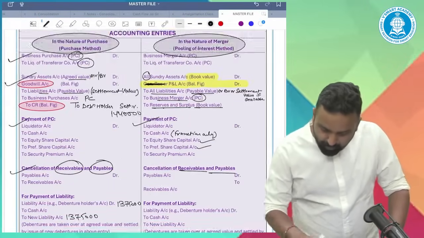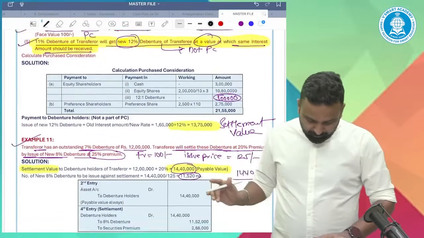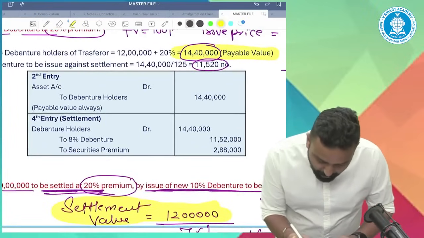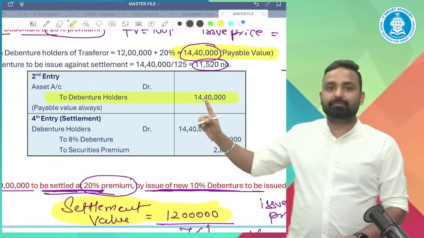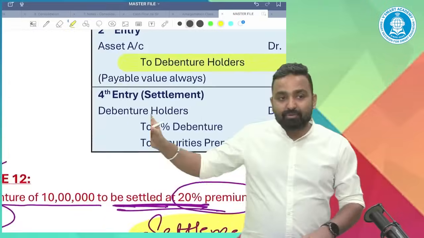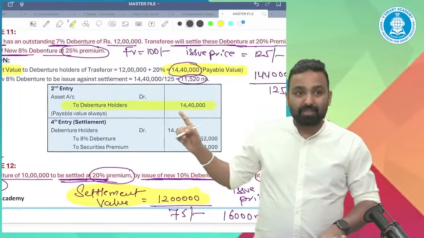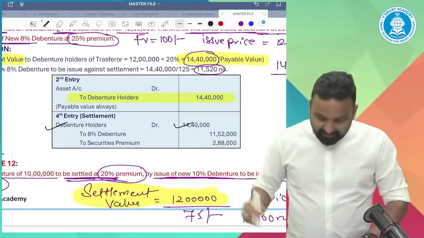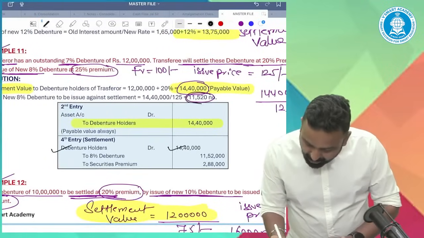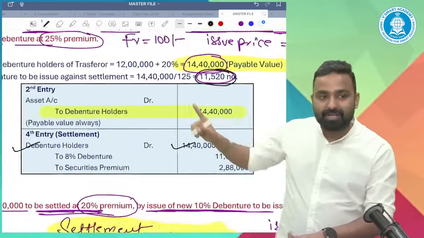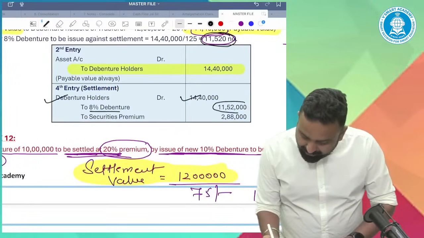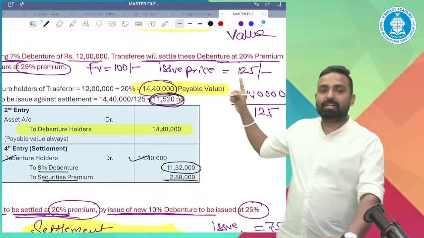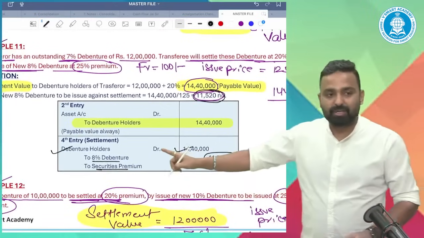Suppose earlier you did 14,40 in this example. So in the second entry, you credit debenture holders 14,40, and then when you settle them, the same credited debenture holders will be debited 14,40, and you are giving them new debentures of 11,520. So 11,520 new debentures, multiplied by 100 at face value, and the rest is securities premium, because you are issuing the debentures at 125. So 25 will be the premium. Have you understood this entry, the settlement entry?